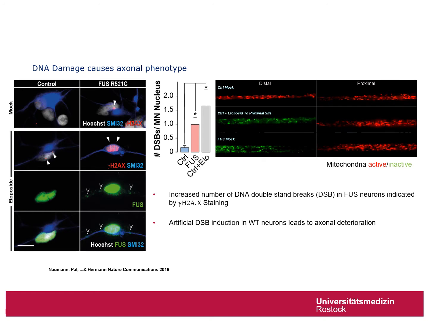For example, etoposide could induce even more DNA damage, but it also led to a distal axonal phenotype, which was characterized by a loss of mitochondrial membrane potential of these mitochondria. The same was true for FUS mutant axons, but without any treatment, just under standard conditions.